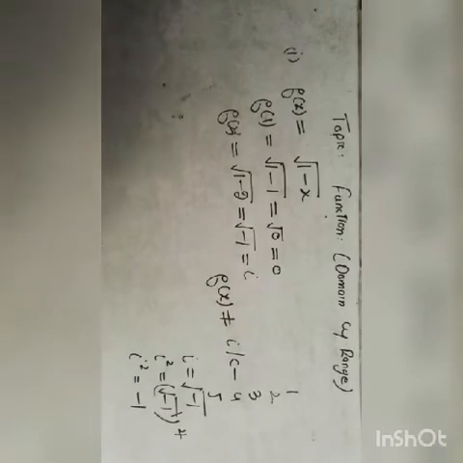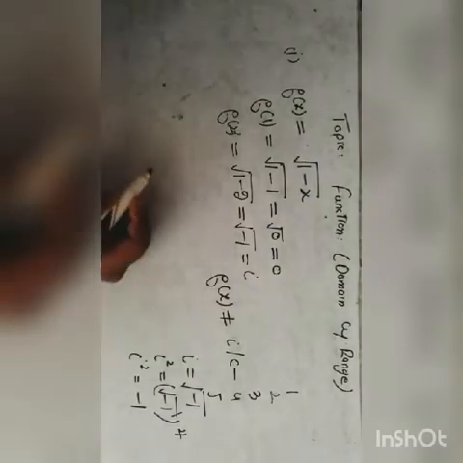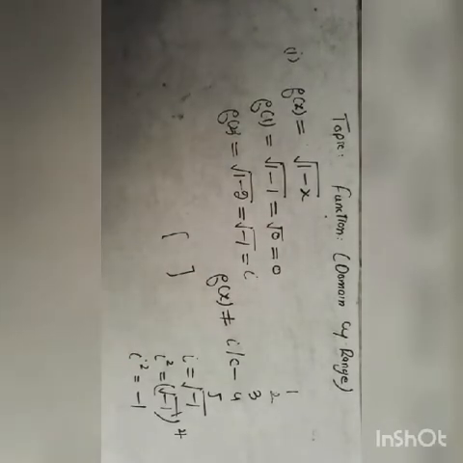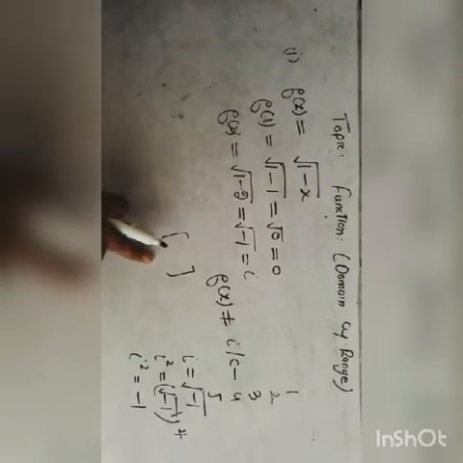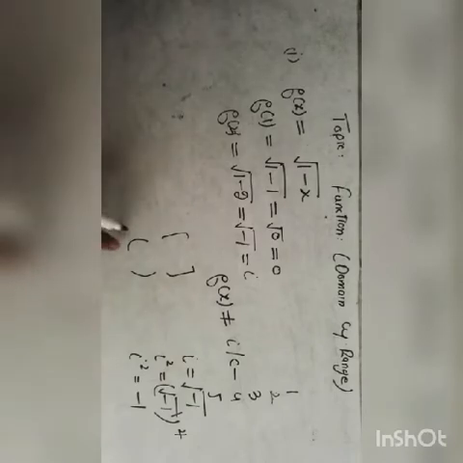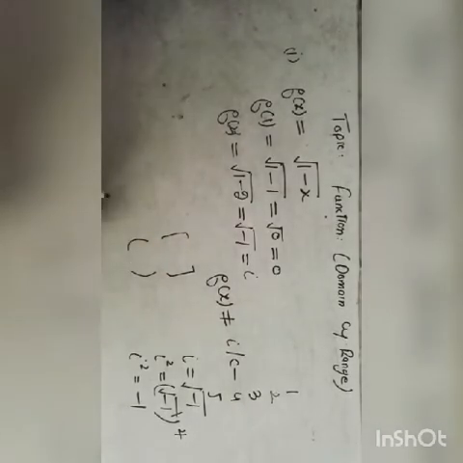We cannot put 2, 3, 4 and 5 in this function. So now the domain of the function must be written, and first of all I want to tell you about the real line and open and close brackets. These are close brackets. A close bracket means the numbers on the real line exist in the solution. These are open brackets. An open bracket means the numbers on the real line do not exist in the solution. This is the concept of close brackets and open brackets.